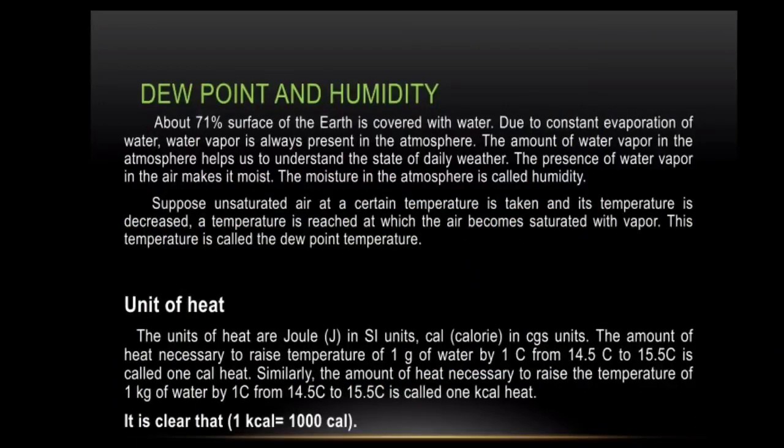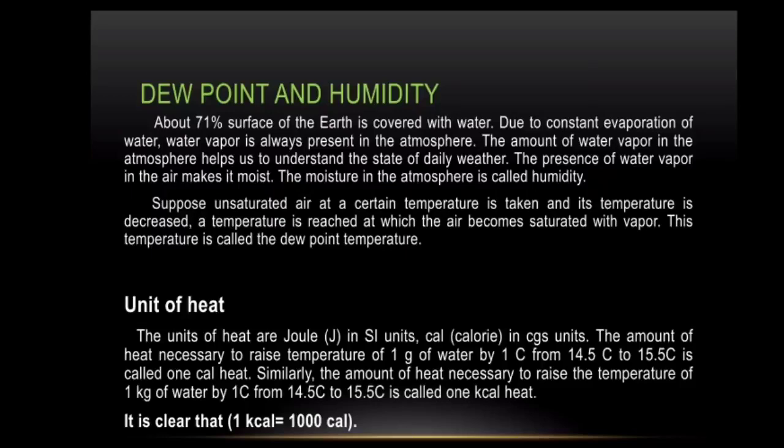Dew point and humidity. About 71% of the earth is covered with water. Due to constant evaporation of water, water vapor is always present in the atmosphere. The amount of water vapor in the atmosphere helps us to understand the state of daily weather. The presence of water vapor in the air makes it moist. The moisture in the atmosphere is called humidity.